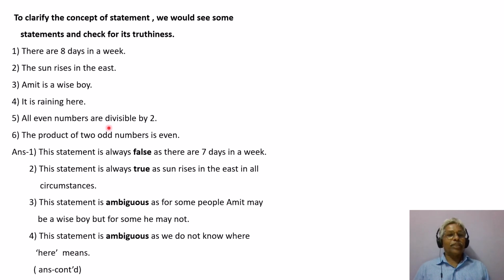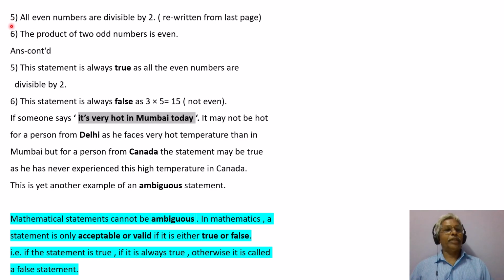All even numbers are divisible by 2, and the product of two odd numbers is even. We'll see these answers for these in the next slide. Now the statements continued from the last page, rewritten from last page.